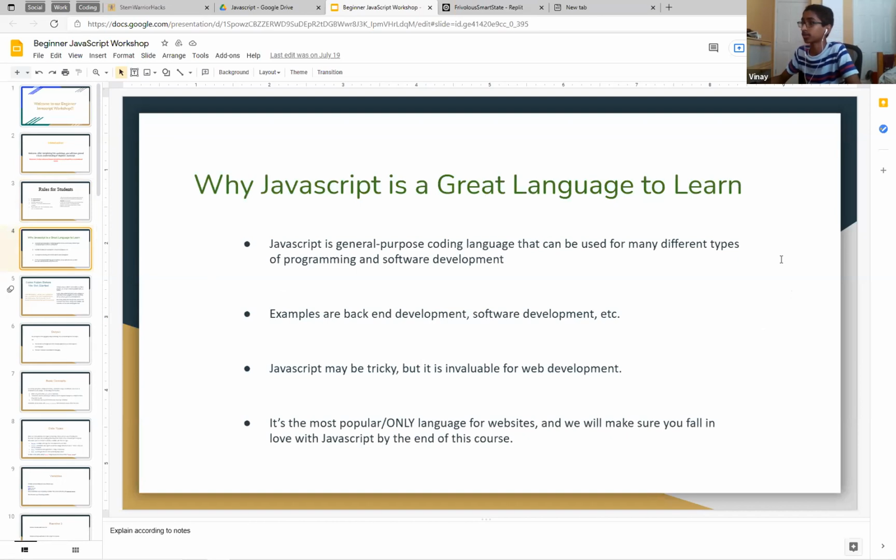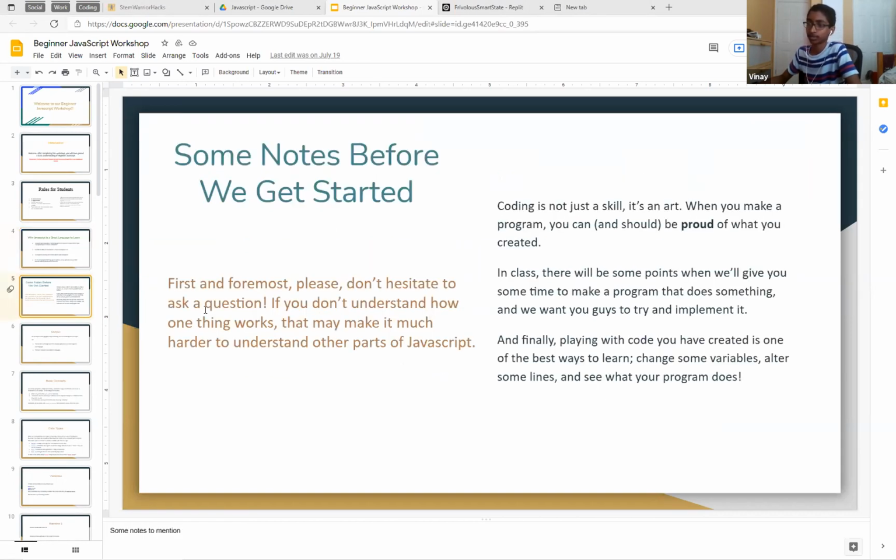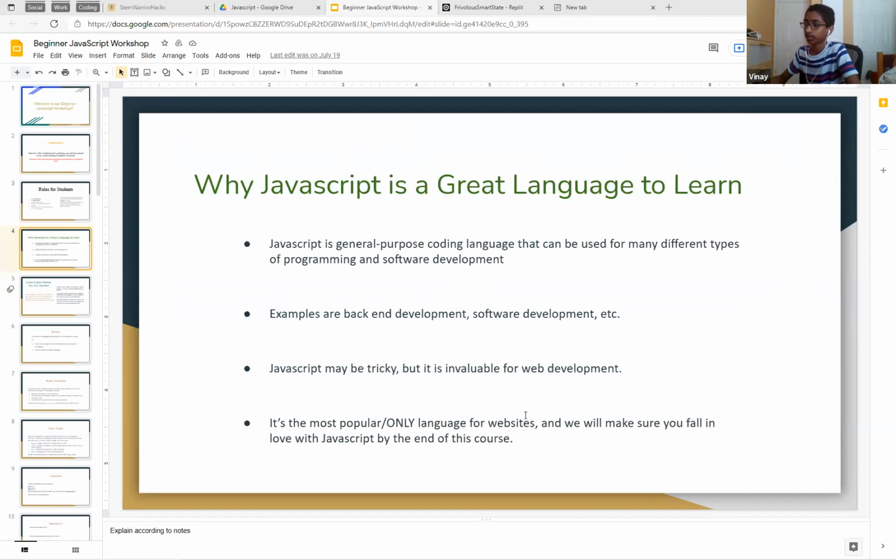So now we're going to go over some reasons that JavaScript is good to learn. It's a general purpose coding language, so it can be used for a lot of things, like different types of programming and software development. It started off as a web development language, but it's been used for many other things now, like Discord bots, for example. And it's the only language for websites, so you should probably learn it.